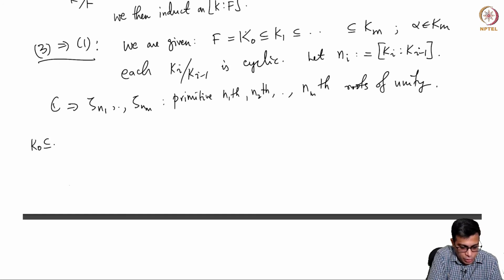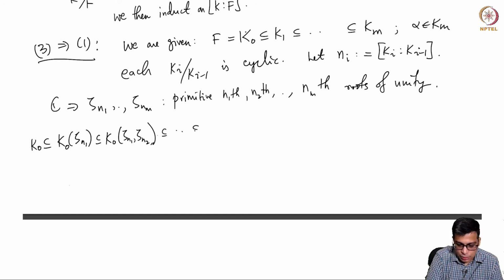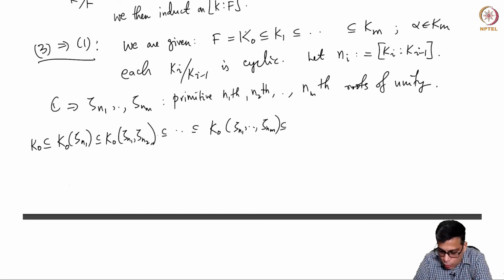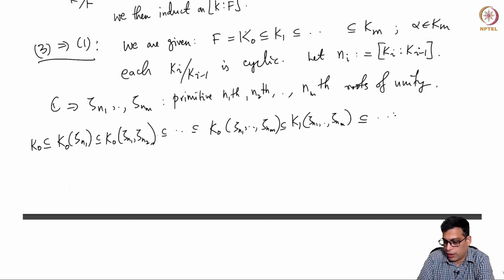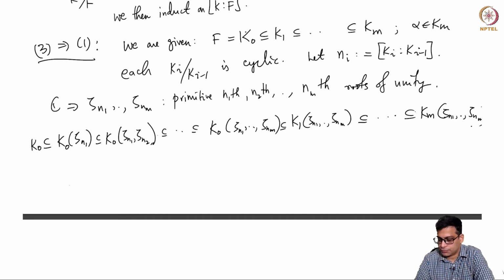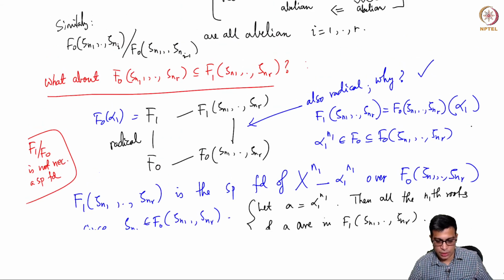So first we do K0 adjoin zeta n1, then K0, zeta n1, zeta n2, up to K0, zeta n1, ..., zeta nm, and then you do K1, zeta n1, ..., zeta nm, all the way up to Km, zeta n1, ..., zeta nm.